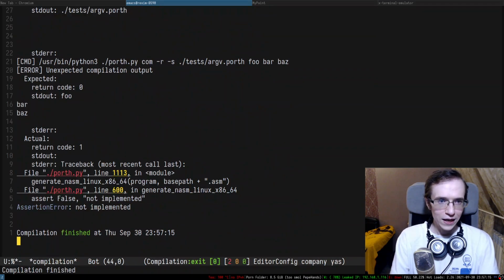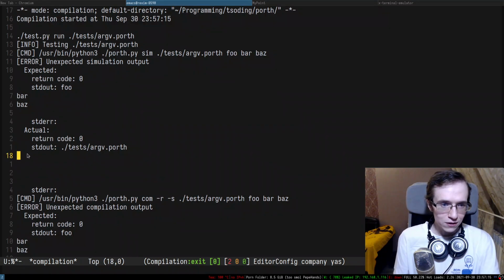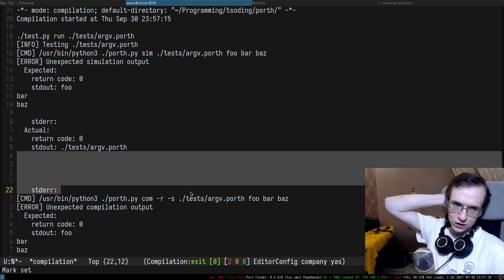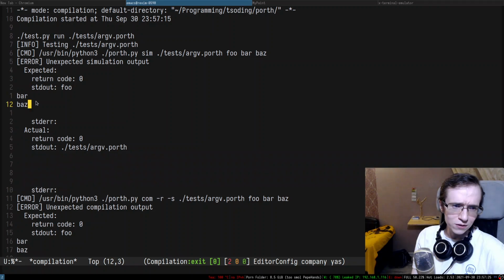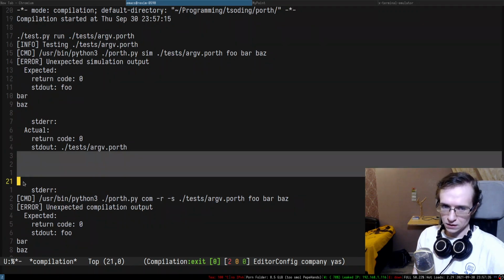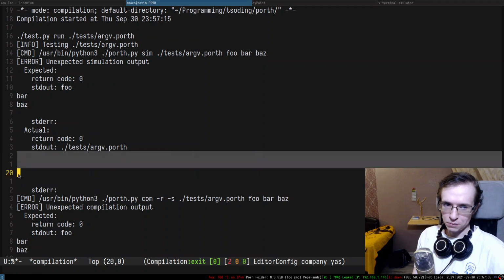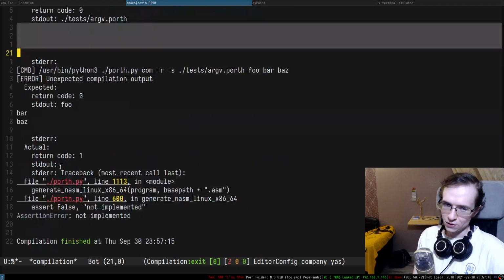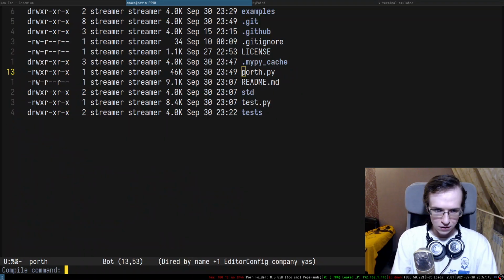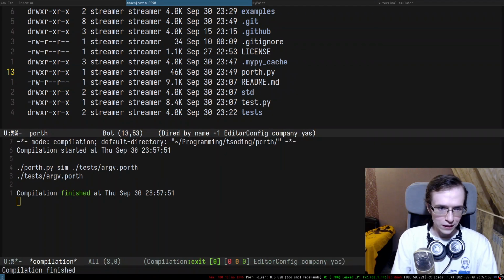There we go. And what do we have in here? Unexpected simulation output. And as you can see, something went wrong. Something went horribly wrong. We expected bar buzz for whatever reason. It's really strange, why would we expect bar buzz? But that's what it is. But we got nothing. None of these things actually printed anything, which is kind of sus, not gonna lie. So we'll need to troubleshoot this entire thing. So we're going to run porth simulate on tests argv.porth, and as you can see, it literally didn't print anything.